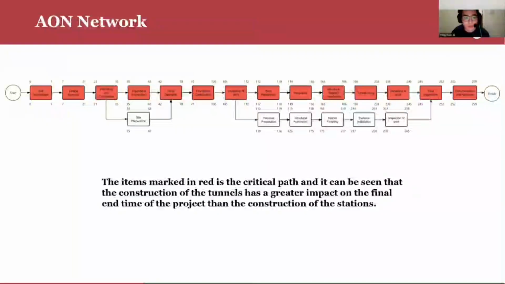generating logical errors. The items marked in red are the critical path, and it can be seen that the construction of the tunnels has a greater impact on the final end of the project than the construction of the stations.